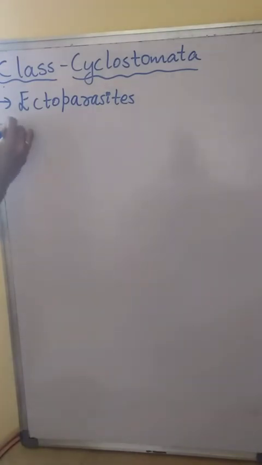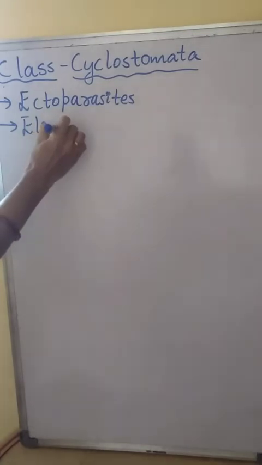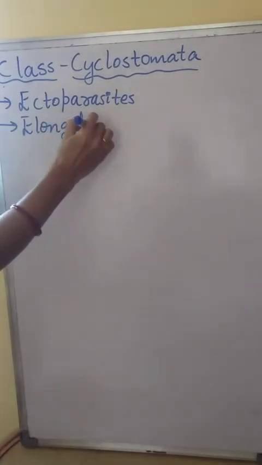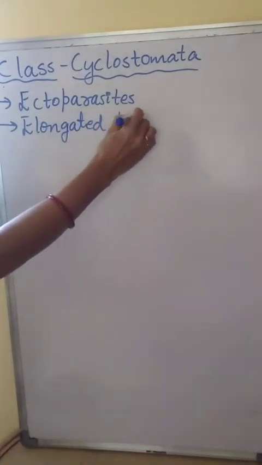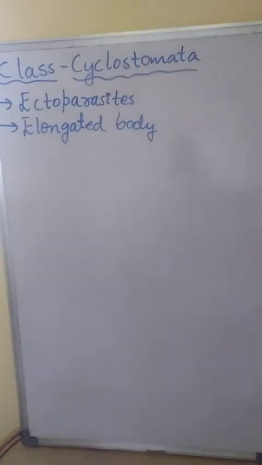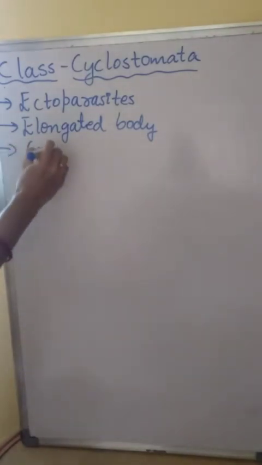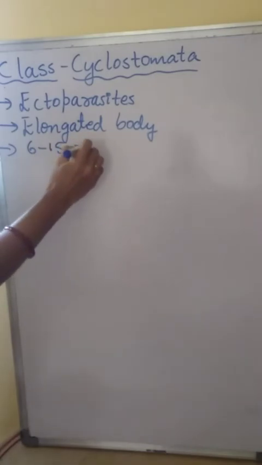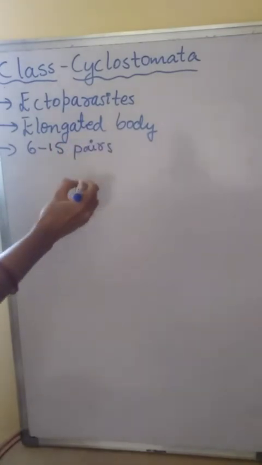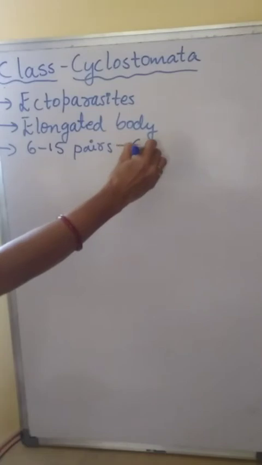Cyclostomata have an elongated body, and they have around 6 to 15 pairs of gill slits.